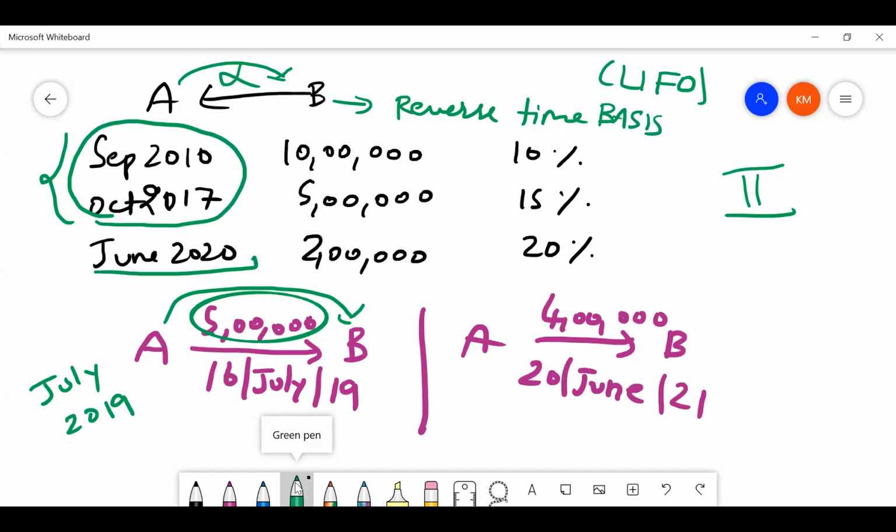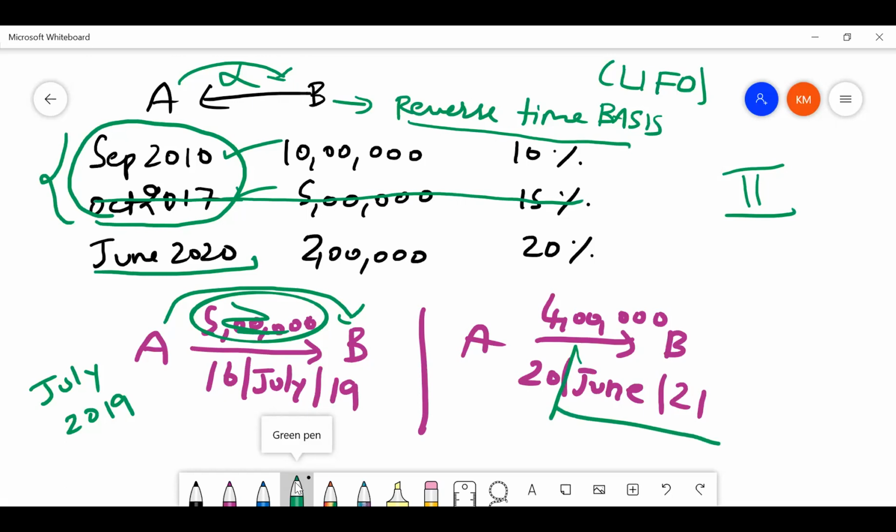So when A has paid 5 lakhs to B and he has not intimated which loan to adjust against, B is adjusting in reverse time basis. Between these two loans, 2010 loan and 2017 loan, the latest loan is October 2017. So he is adjusting this 5 lakhs which is paid against this loan first.